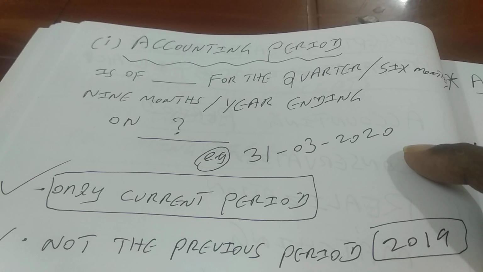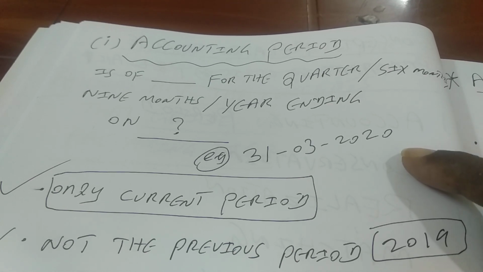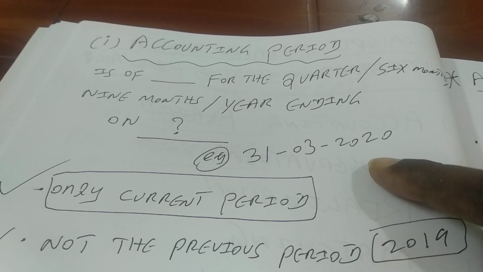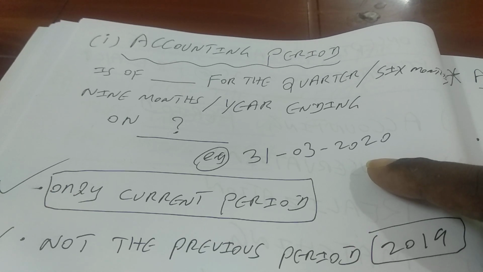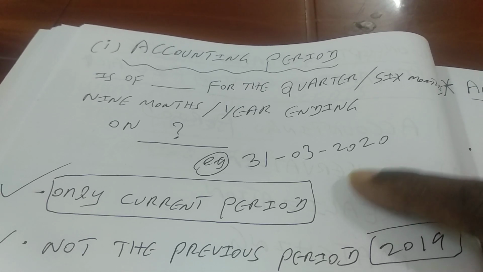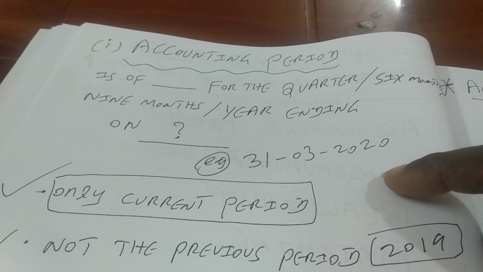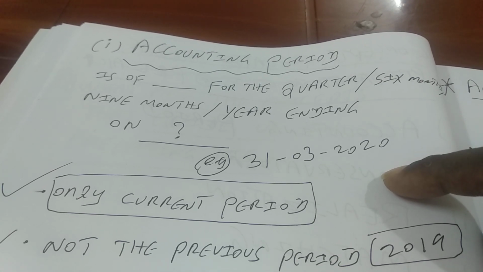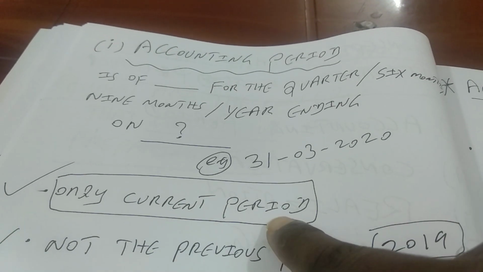Another thing which I would like to tell you here is this: when we talk about year, we basically talk about 2 types of year. One is calendar year. All of us know it starts from 1st January and ends on 31st December. And the second one is financial year, which starts on 1st April and comes to an end on 31st March 2020, right? Unless otherwise stated, we assume that the company has prepared its financial statement for the financial year, right? So we have to look at only the current period.